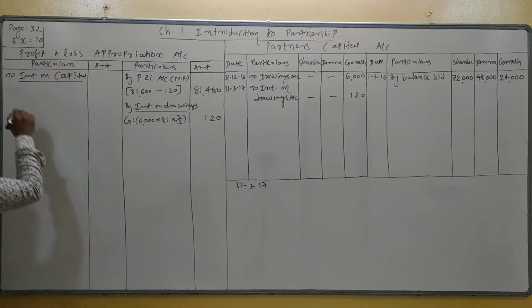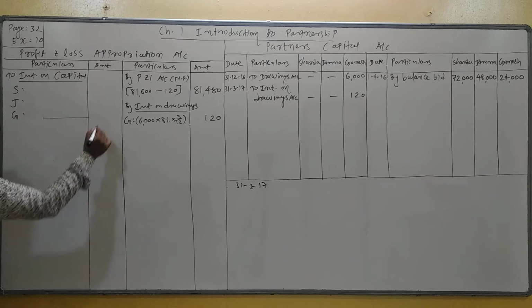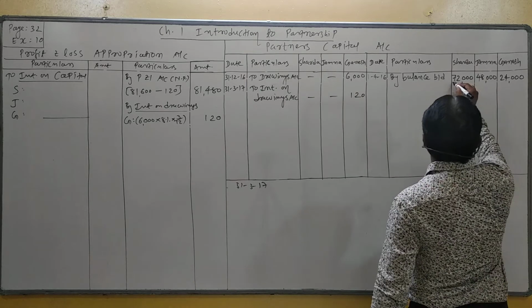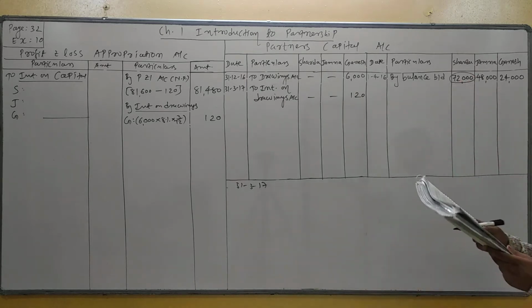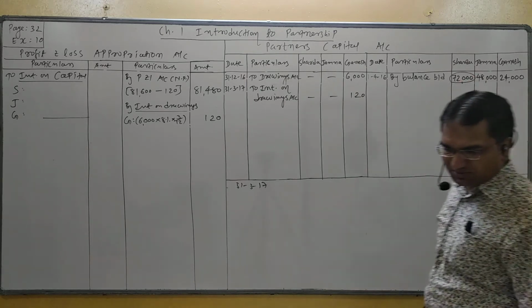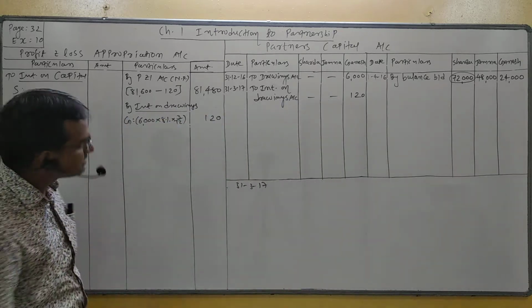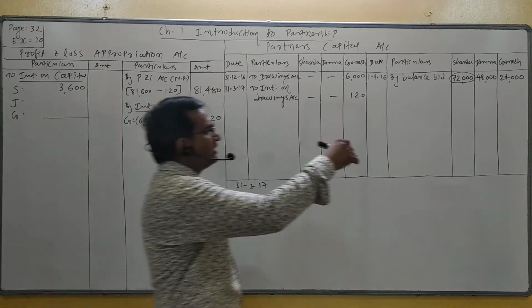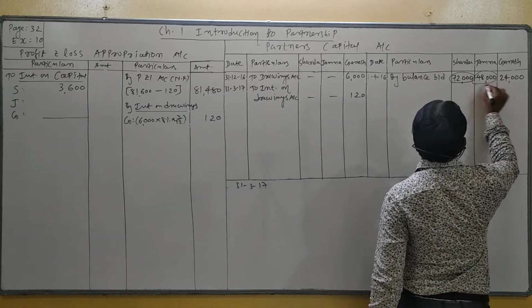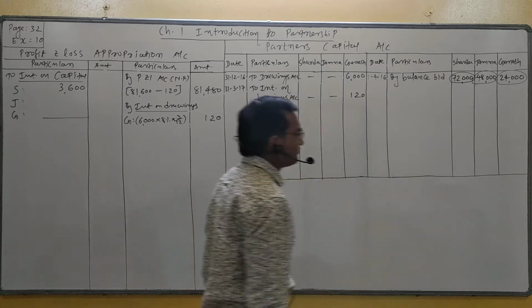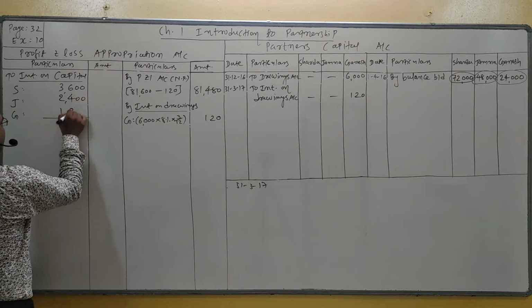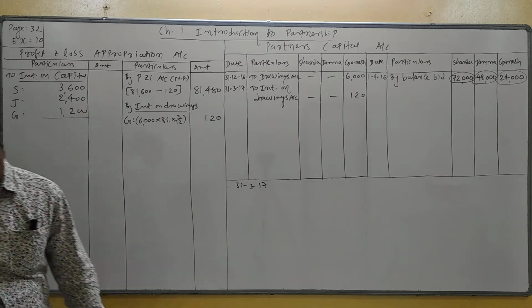Partners Sarda, Jamna, Ganesh. Students, interest on capital is calculated on the opening balance of the partner capital account at 5 percent. So 72,000 at 5 percent is 3,600, 48,000 at 5 percent is 2,400, and 24,000 at 5 percent is 1,200.